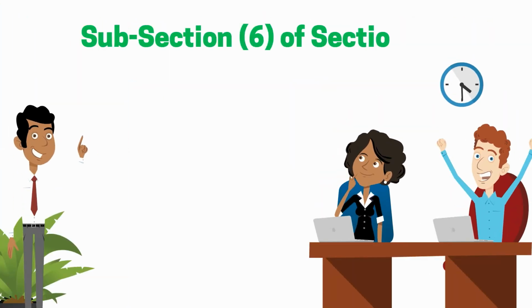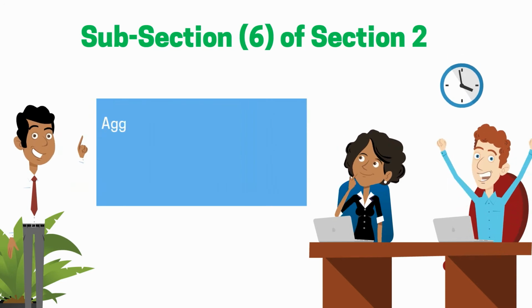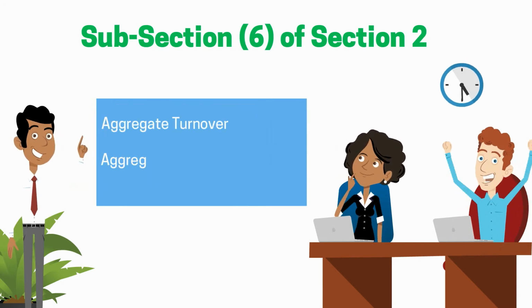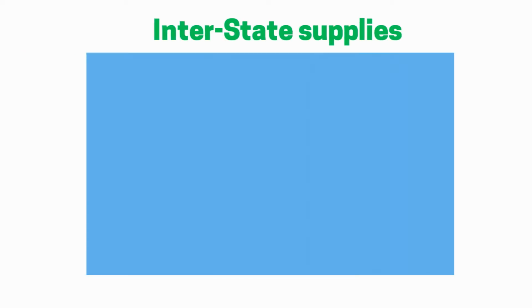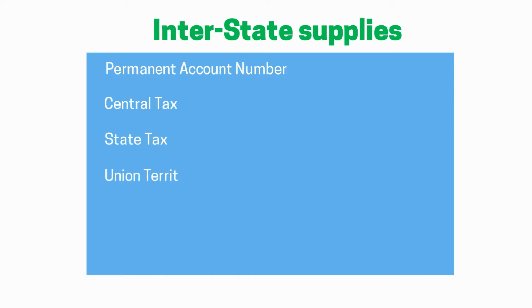Subsection 6 of Section 2 of the Act states that aggregate turnover means the aggregate value of all taxable supplies, excluding the value of inward supplies on which tax is payable by a person on reverse charge basis, except supplies, exports of goods or services, or both, and interstate supplies of persons having the same permanent account number to be computed on all India basis, but excludes central tax, state tax, union territory tax, integrated tax, and cess.